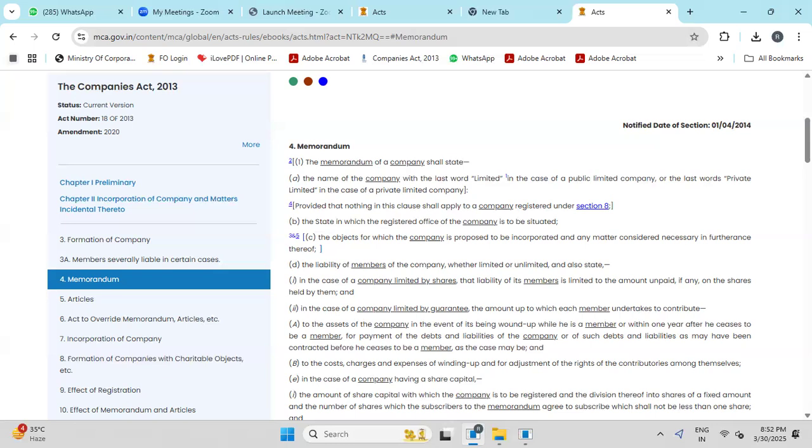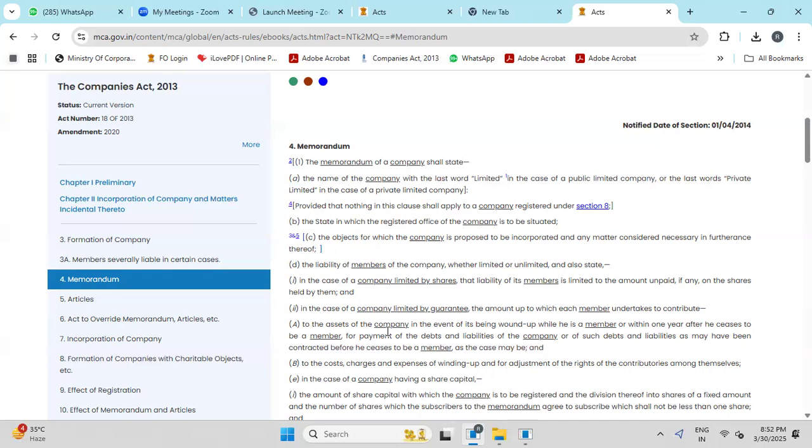So the liability of the shareholders is to the extent of their subscription. In case of a company limited by guarantee, the amount up to which each member undertakes to contribute, whatever guarantee is given, to the assets of the company in the event of its being wound up while he is a member. Suppose the company is limited by shares, it's very clear: to the extent of their subscription, shareholders are liable. If it is limited by guarantee, all these things have to be mentioned in the memorandum. That is what we are explaining.